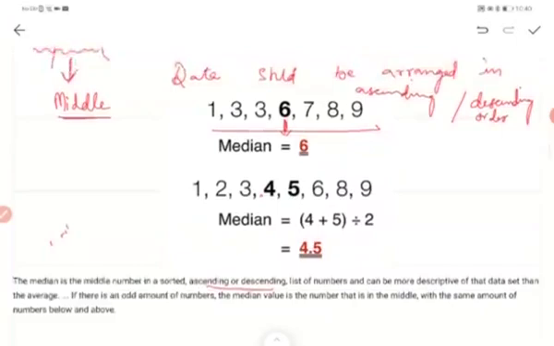If the given data is 1 3 3 6 7 8 9, you have 3 3 on this side, so 6 will be the middle number, and this is the median. If suppose the data is given something like 1 2 3 4 5 6 7 8, the middle numbers you will get are 4 and 5. So the median will be, add them and divide by 2, so it is 4.5. The median will be 4.5. Alright, let's discuss this in the next video.